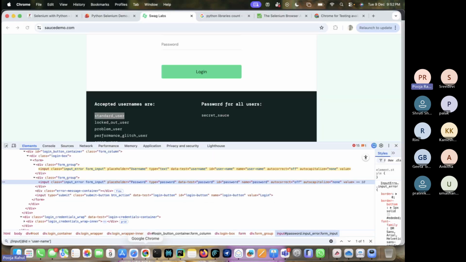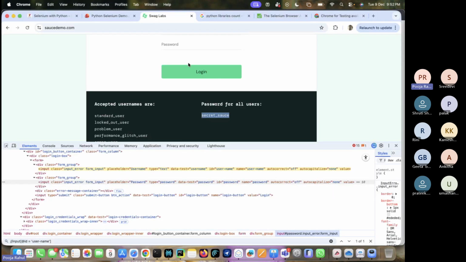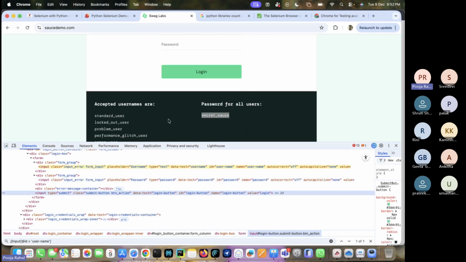Password will copy from here. Okay, we are copying from here. Okay. Now again time dot sleep. At the end, what we need to do? We need to click on this login, right? Again, just click here. Okay.